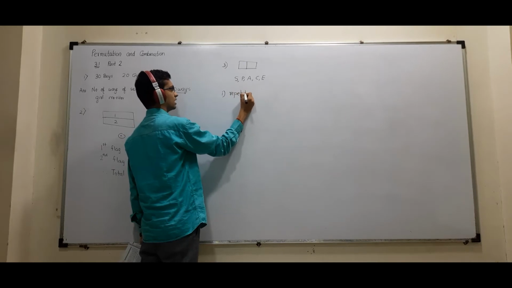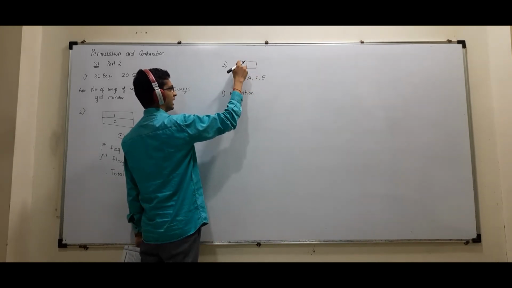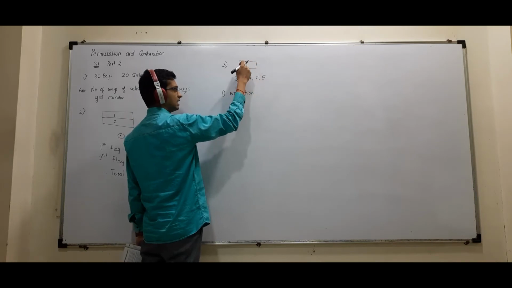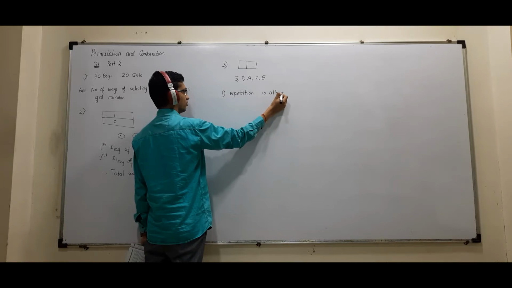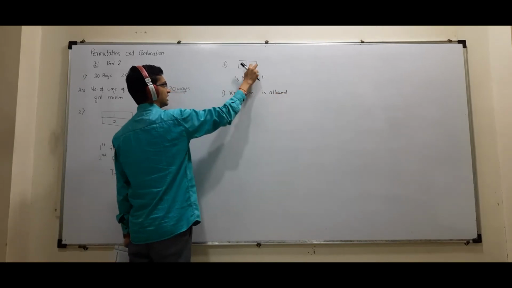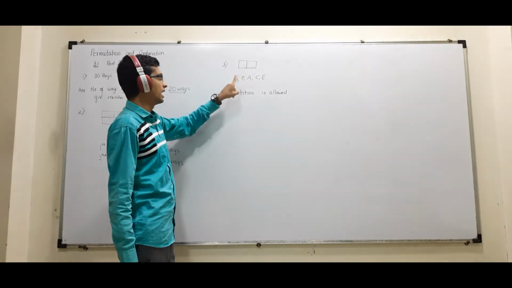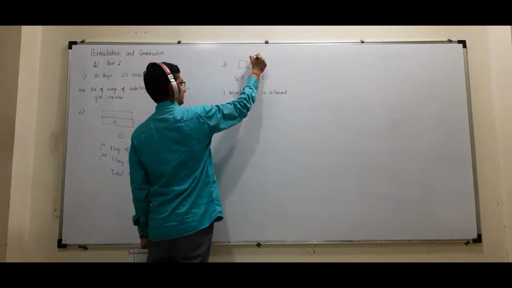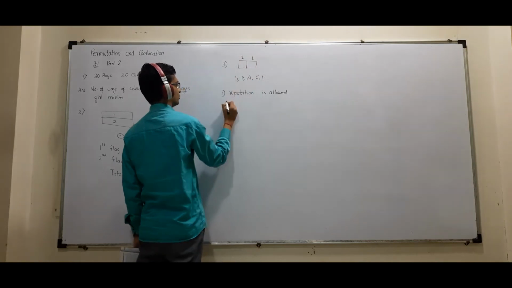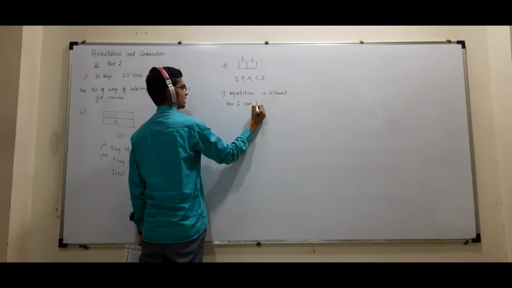Repetition is allowed means I can have SS, PP, AA, CC, EE. So now see this box can be filled by any one of these letters. So I name it box 1, box 2.